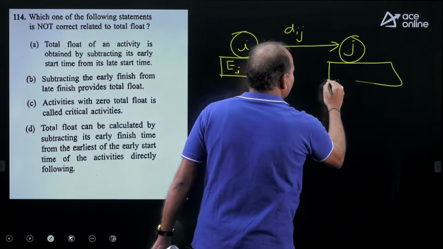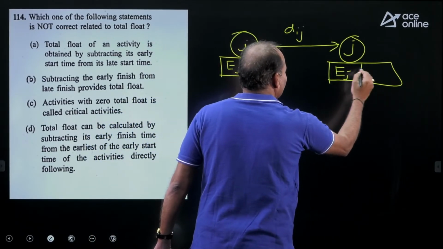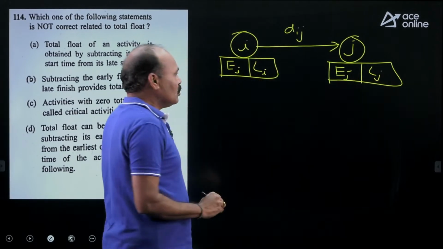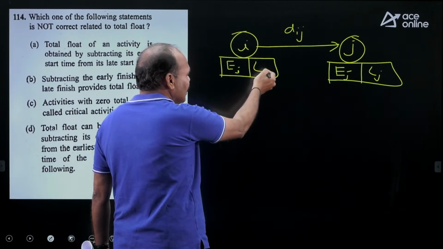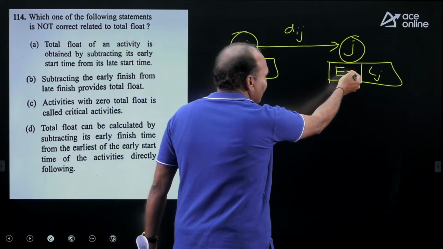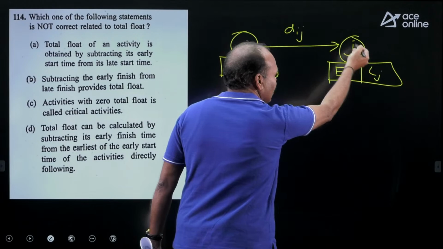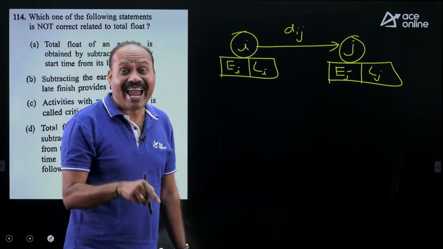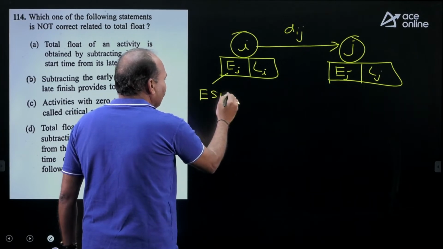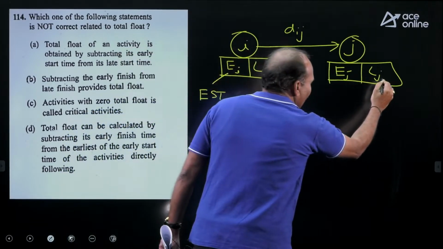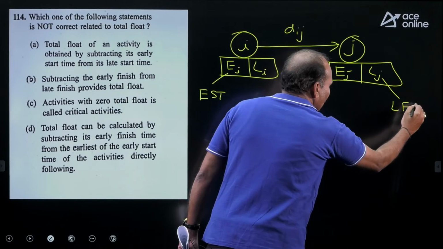At J, earliest value Ej, latest value Lj. So when you look at event, this is earliest occurrence time of event I, latest occurrence time of event I. This is earliest occurrence time of jth event, latest occurrence time of jth event. When you look at activity, this will become earliest start time, EST of activity I to J, and the last one is becoming LFT, latest finish time.